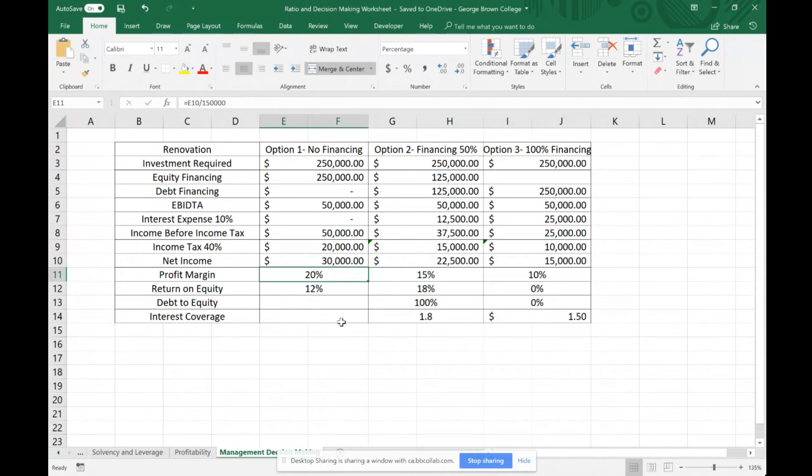So let's automatically just nix option 3, because that's not a good idea. So we have option number 1 and option number 2. Option number 1, if we financed, we used 250 grand worth of our money into this, sure, we would have a much better profit margin and a fairly decent return on equity.